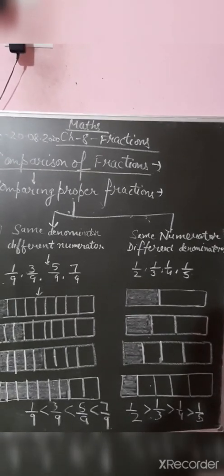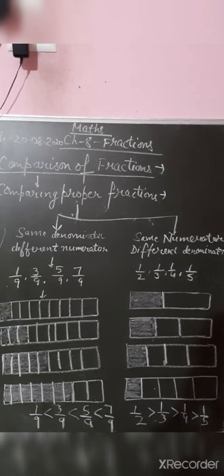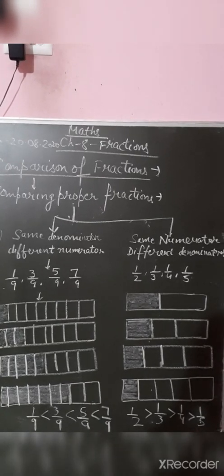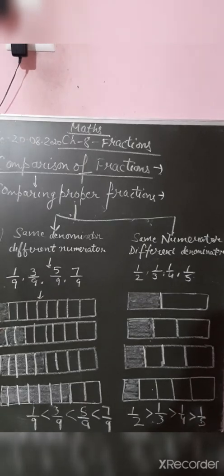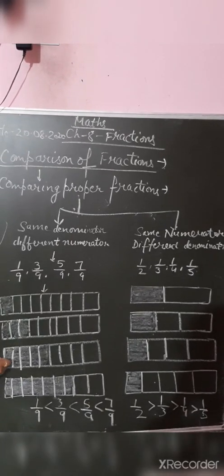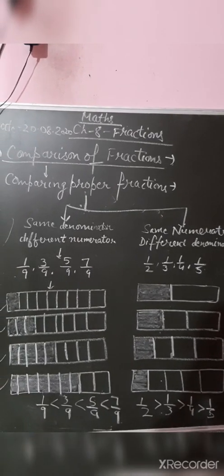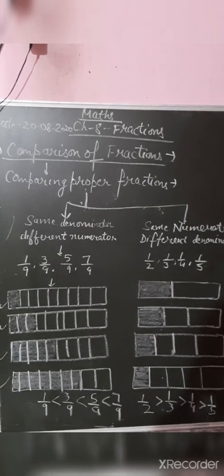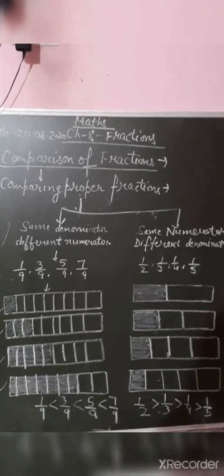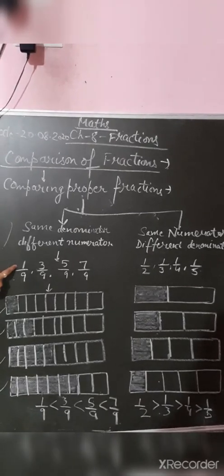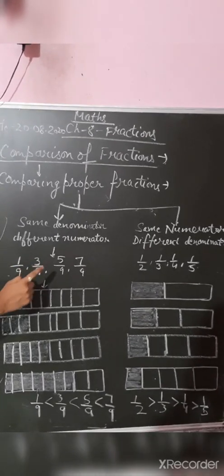So see students, when the denominator is the same and numerators are different, the smallest part is this, after that greater, then greater and then greater. So when denominators are same, you have to check the numerator: 1 is less than 3, 3 is less than 5, 5 is less than 9.